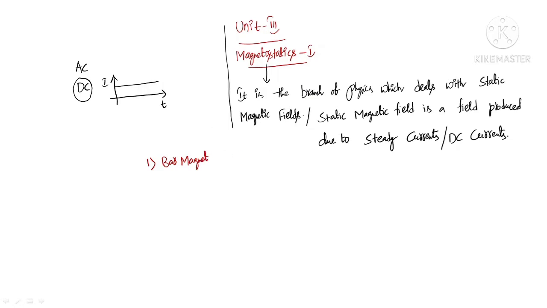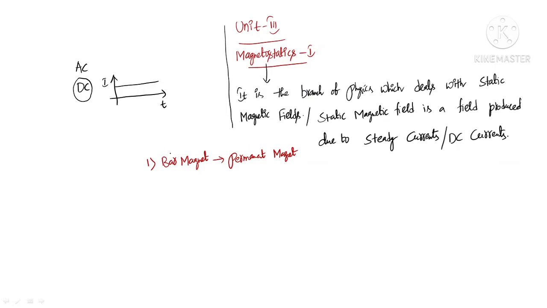Usually we observe bar magnets in several electronic appliances like radios, tape recorders, or television sets. We can consider this a permanent magnet. This is one way of producing the magnetic field.